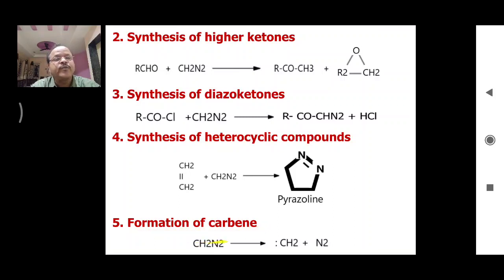So, diazomethane when heated or when exposed to UV light, gets converted into this carbene CH2 which carries 2 electrons along with this nitrogen. So, this species CH2 carrying 2 electrons is called carbene, and carbene is an important intermediate which is involved in different reactions.